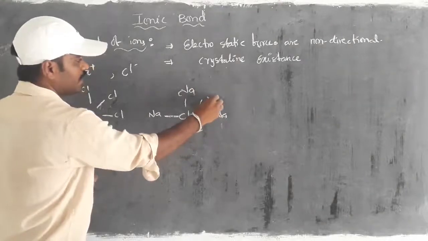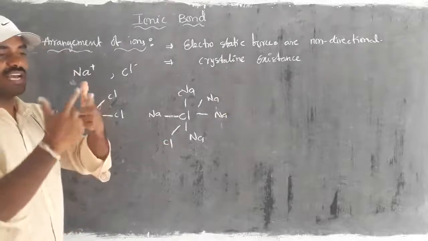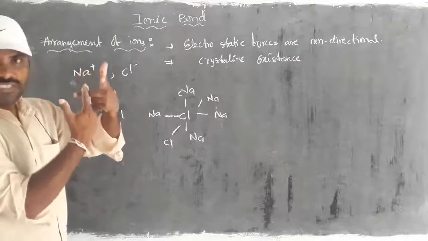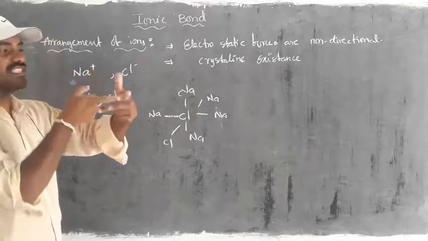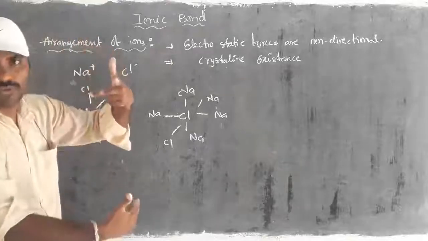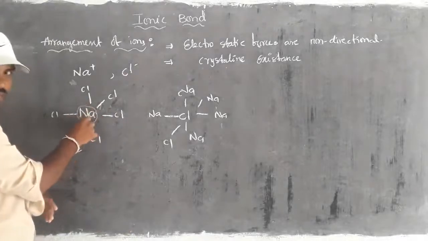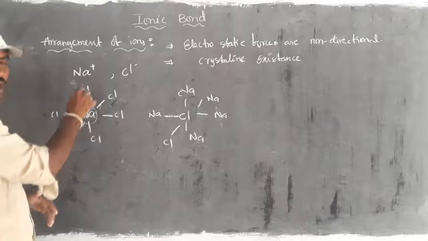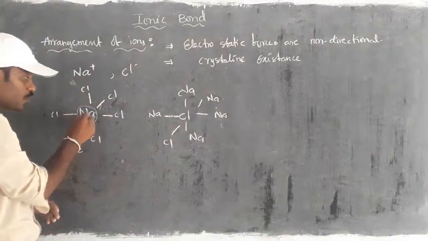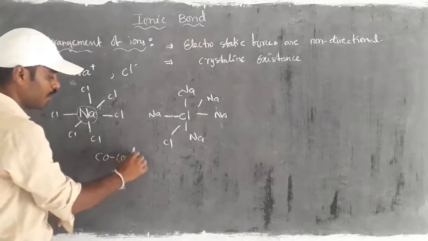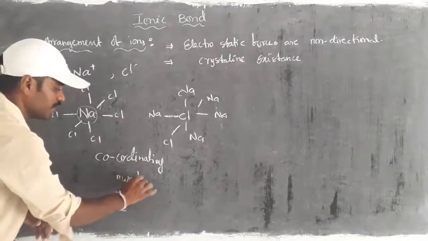Due to that, because they are having three-dimensional nature or not. So this you consider as front, this is back. This you simply consider as right, this is left, this is up, this is down. Total 6 directions are there or not. Then whatever sodium atom is there, it can attract the oppositely charged atoms in 6 numbers. For that, here sodium is coordinating. What we call the coordination number is 6.